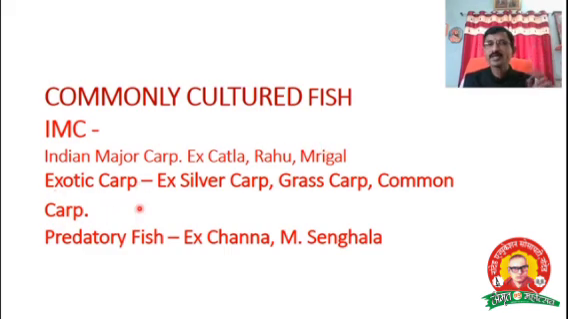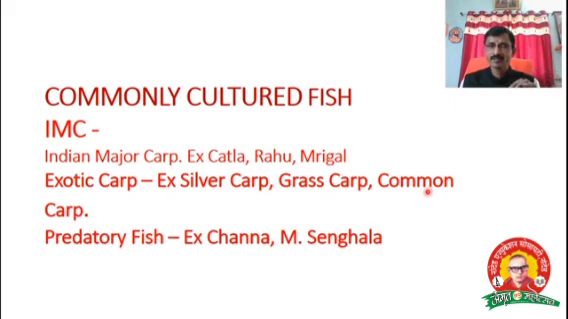Next one is the exotic carp. What is meant by exotic carp? Exotic carps means those fishes which belong to a foreign country, which were introduced in India for commercial purposes. Which are they? Silver carp, grass carp, and common carp. Already I told that carp means toothless mouth. The examples Katla, Rohu, Mrigal belong to India. Those belonging to a foreign country are silver carp, grass carp, and the common carp.